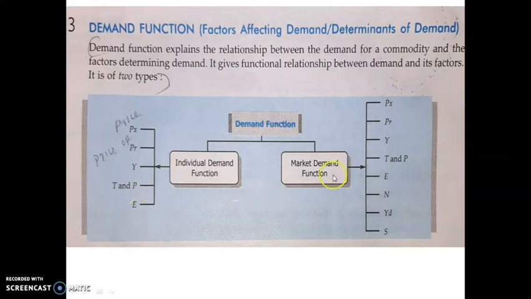Then the determinants of market demand function are price of related goods, income of the consumer, taste and preference, and expectation about the future. That is the same as the individual demand function. Apart from these, there are the number of consumers in a market, income distribution, and season. These also affect the market demand for a commodity. So these are the determinants of demand, otherwise known as the demand function.